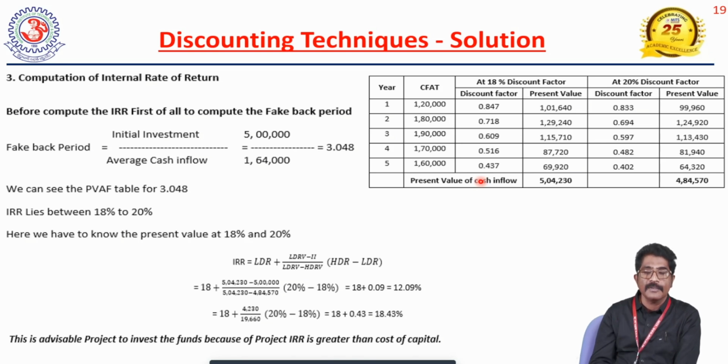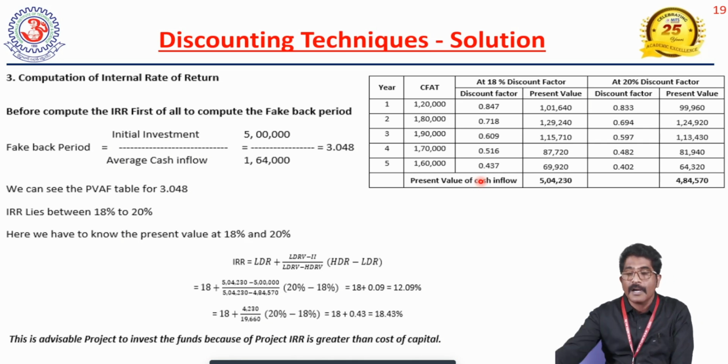18 to 20%. So here we have to know the present value at 18% and at 20%. If you observe the 18% and 20% discounting factors here, if the company invested 5 lakh rupees, in the first year we will get 1 lakh 20, in the second year 1 lakh 80, in the third year 1 lakh 90, then 170, and 1 lakh 60,000 in the fifth year.